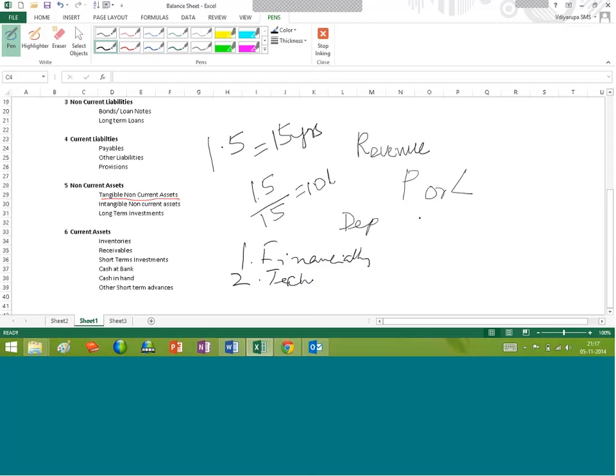It is very, very simple. Depreciation means it is the process of recognition of a portion of the value of a tangible non-current asset. I will repeat again, depreciation from the purview of the financial point of view.